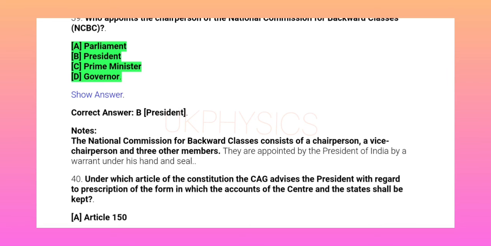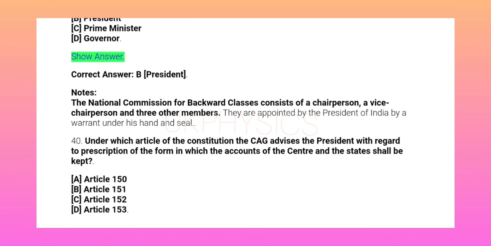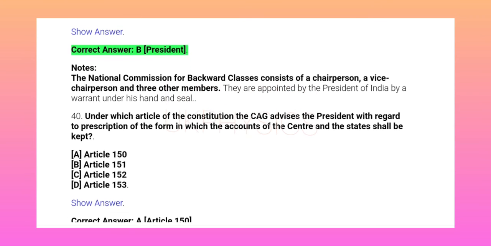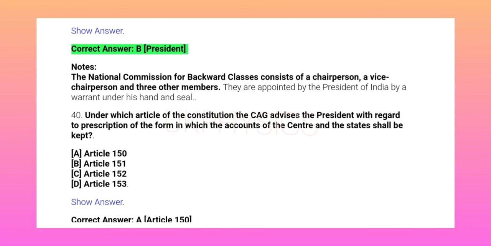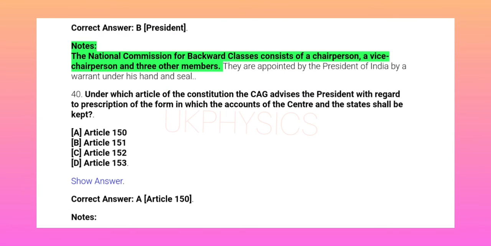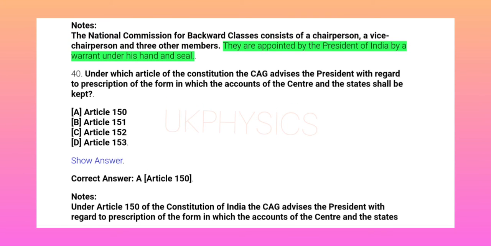A. Parliament. B. President. C. Prime Minister. D. Governor. Show answer. Correct answer B. President. Notes: the National Commission for Backward Classes consists of a chairperson, a vice chairperson and 3 other members. They are appointed by the President of India by a warrant under his hand and seal.